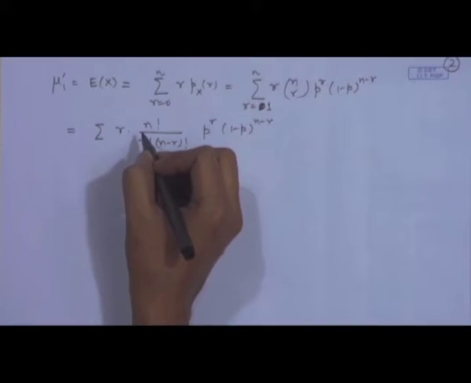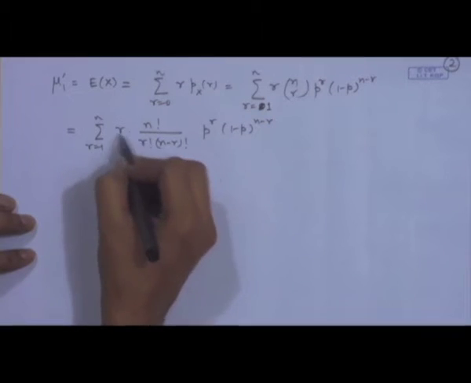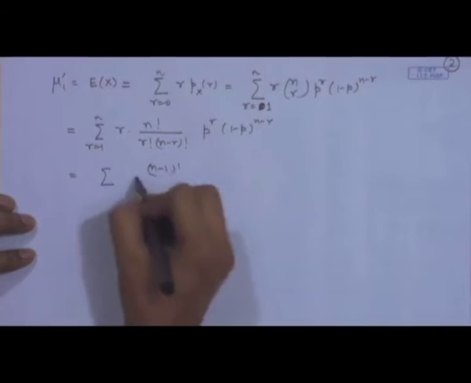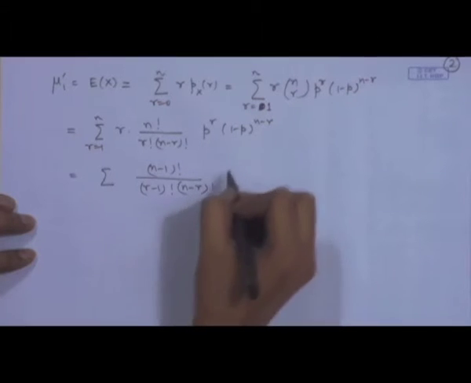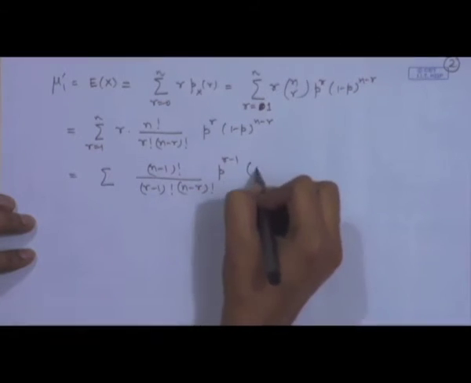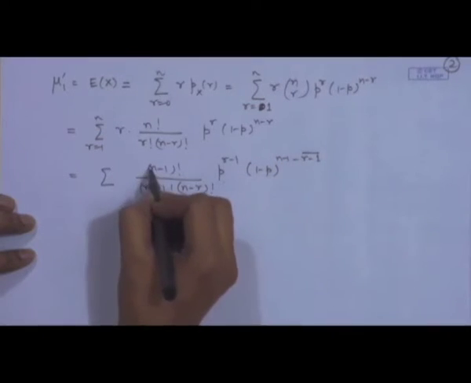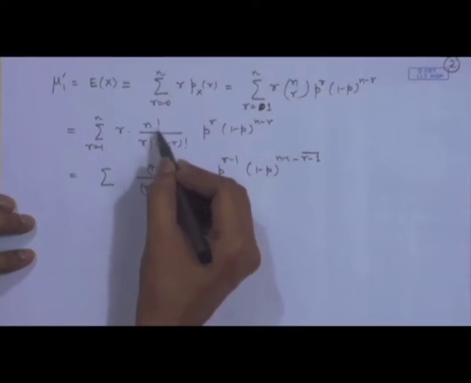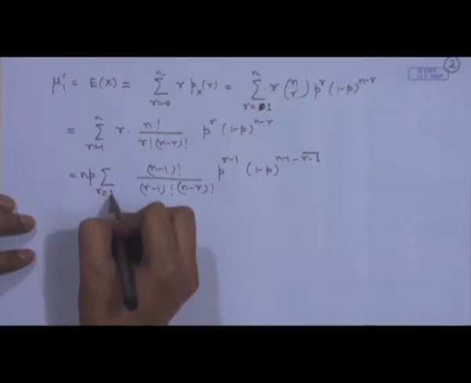is equal to sum from r = 1 to n. Now, this r and r minus 1 you can adjust here. So, this we can write as n minus 1 factorial divided by r minus 1 factorial n minus r factorial, p to the power r minus 1, 1 minus p to the power n minus 1 minus r minus 1. So, what I have done, I have adjusted this r minus 1 here, and then this term I have written as n minus 1 factorial. That means I have separated out n and I have also taken out p from here, and this is from r equal to 1 to n.